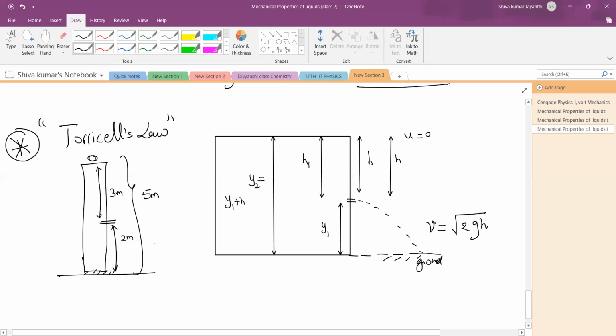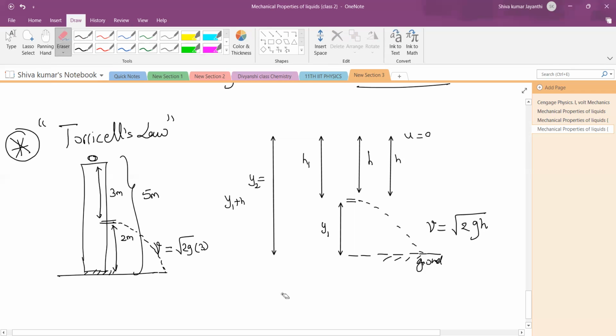Now the velocity with which this water will come like this and fall on the surface, that is equal to what? Can you tell me now? Root 2g into what? Should I take 2 or 3? 3. Understood now? Actually, in a freely falling body, this is not the answer. Freely falling body velocity, what will it get? Root 2g into 2 will come, no? For a freely falling body, this is important. This is not important here, but it is a little bit like that.